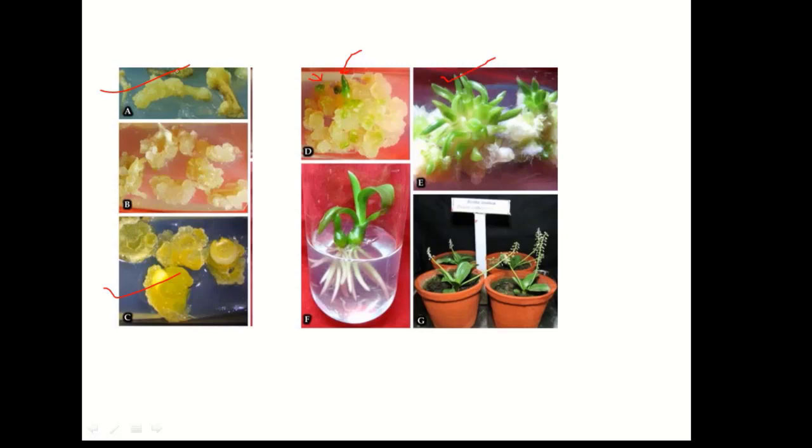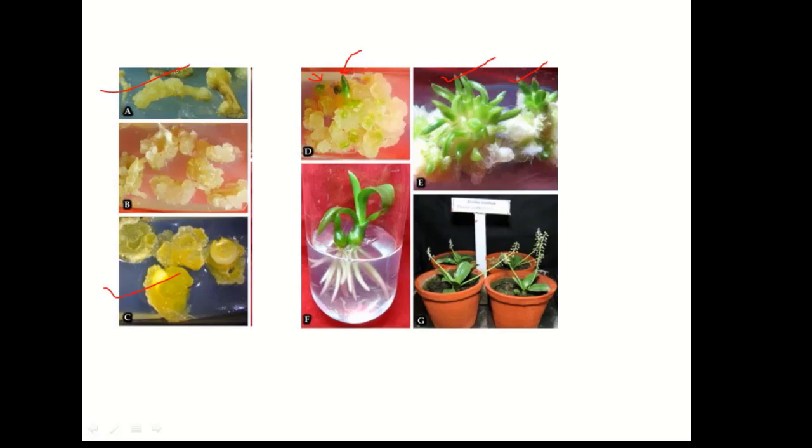Here you are seeing a number of shoots. So long as this condition is maintained, it is ideal for shoot formation, but there will not be any root. A plant without root cannot survive. So you have to change the medium, take out the shoots and place them on a different medium which has more auxin in comparison to cytokinin.